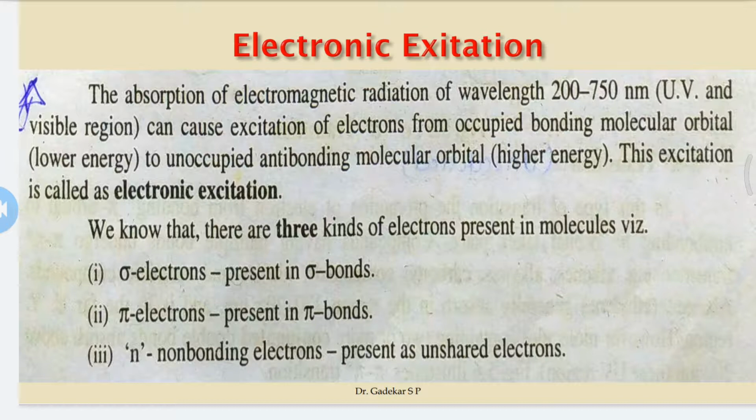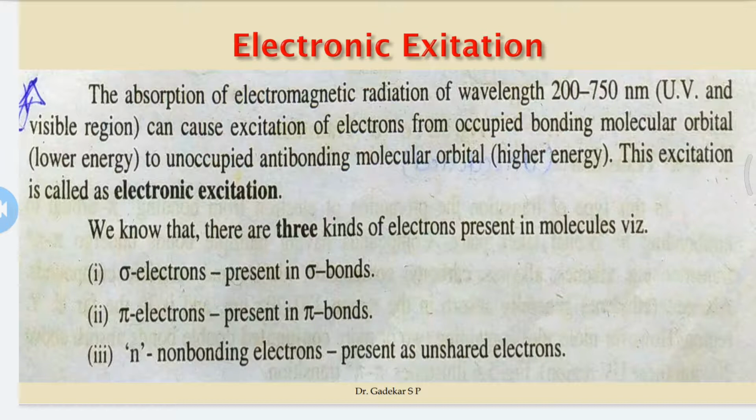A sigma bond means an alkane consists of sigma bonds. A pi bond means an alkene, where the double bond consists of a pi bond. Non-bonding electrons are the unshared pairs of electrons, which means lone pairs of electrons are present.